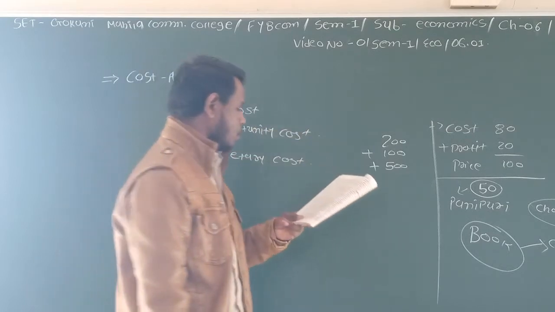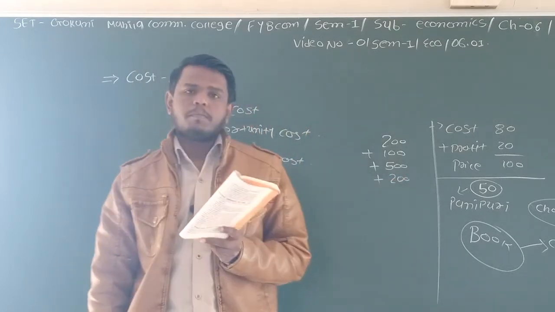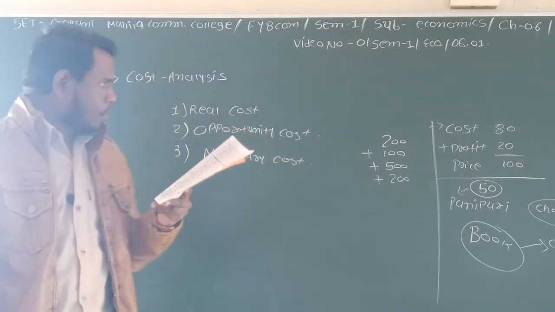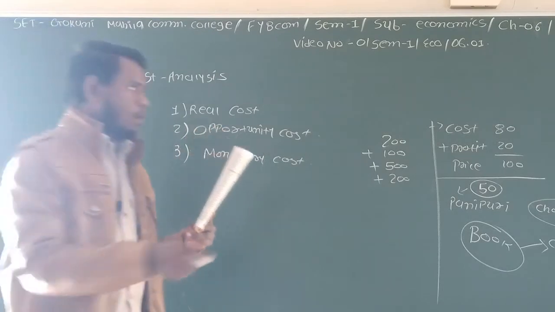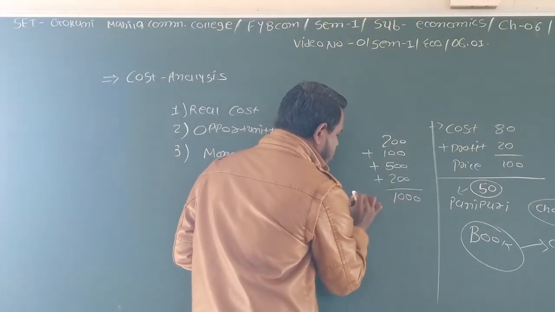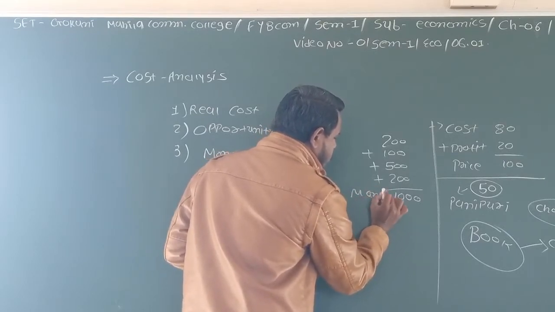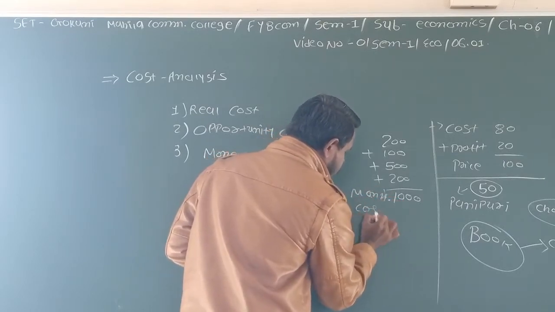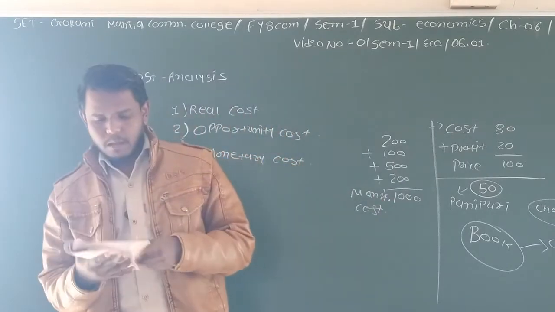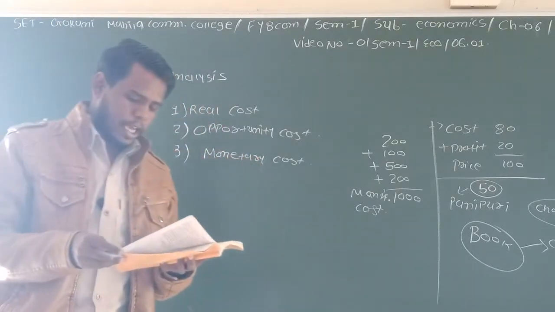So here the profit earned by the entrepreneur is 200. The sum of all this amount, that is 1000 rupees, is called the monetary cost. Now the next is fixed and variable cost.